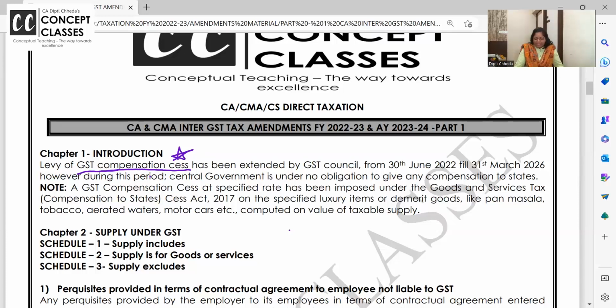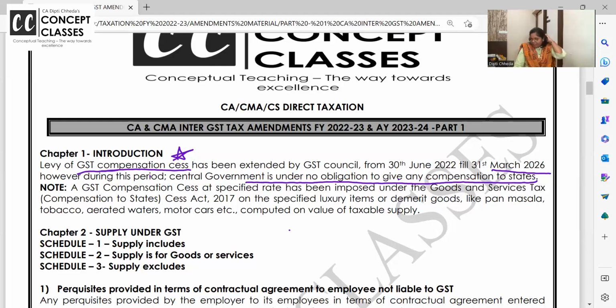Levy of GST compensation cess has been extended by the GST Council till March 26. They will collect the cess. However, during this period, the central government is under no obligation to give any compensation to states.